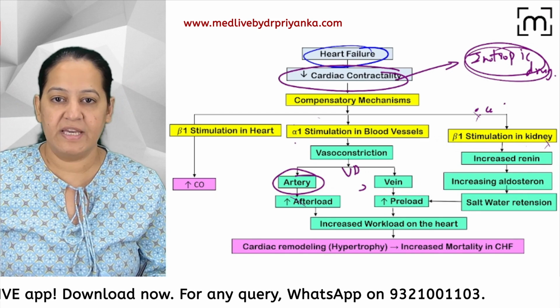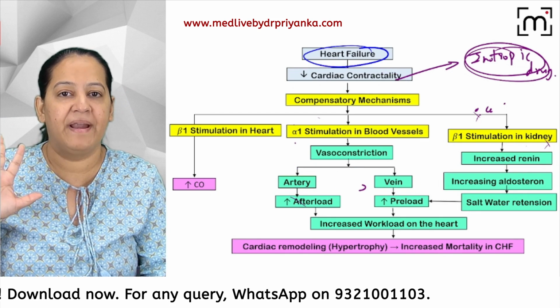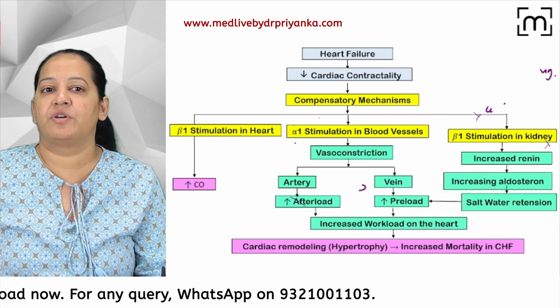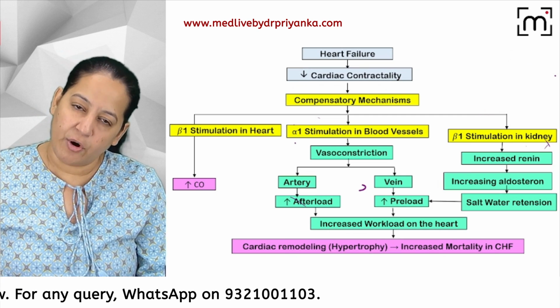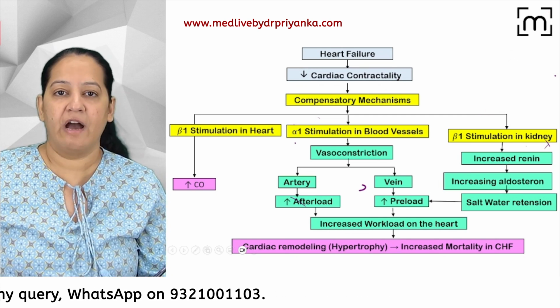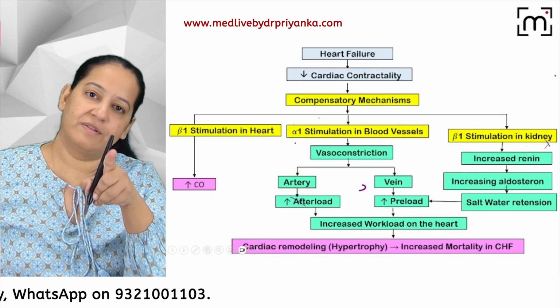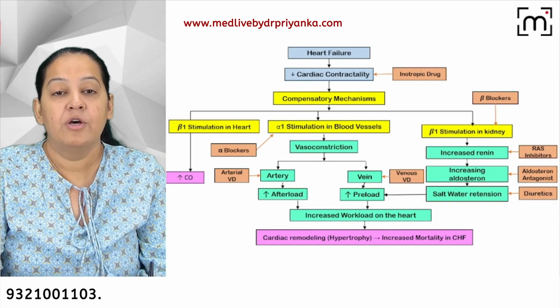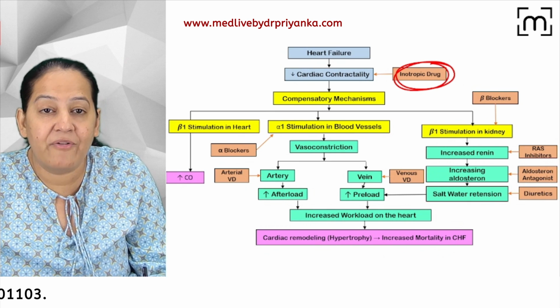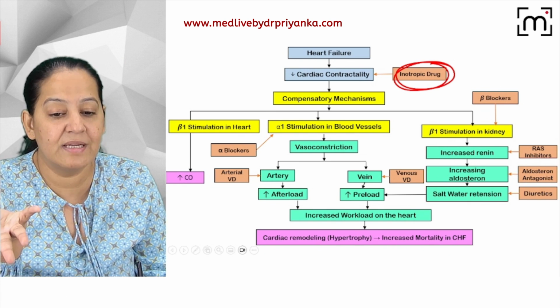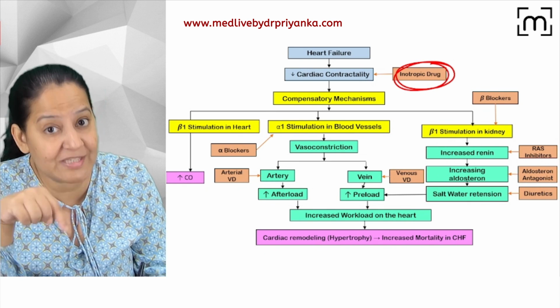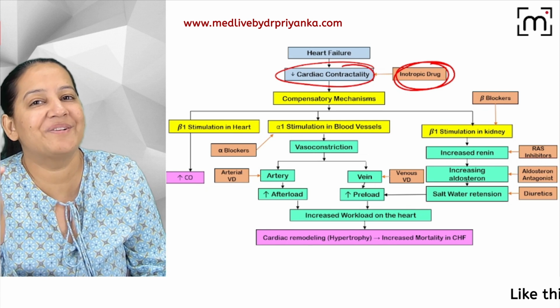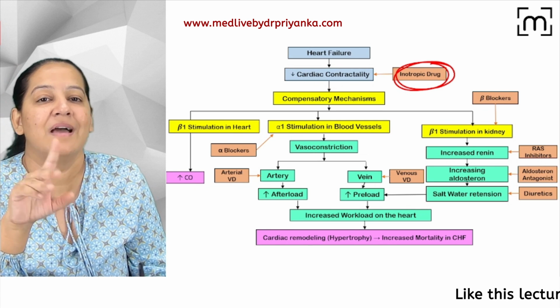So these all are the drugs. People, see this chart very clearly. See my next page. In the next page, I will draw the 6 drugs in this only. These are my 6 drugs. This is the same classification, only the drugs are inserted. So first of all, you give an inotropic drug to reverse the disease. The disease is decreased contractility, so you give a drug to increase the contractility. Such drugs are inotropic drugs. That is the first category.